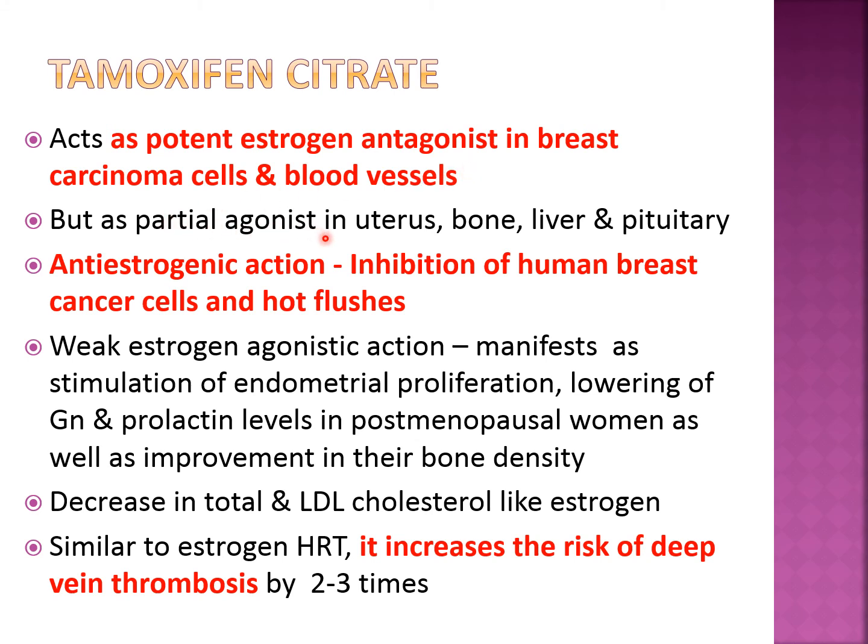But it acts as a partial agonist in uterus, bone, liver and pituitary. बोन में agonistic है तो useful है, ओके, बट यूट्रस में ये useful नहीं है. Anti-estrogenic action की वजह से क्या हो सकता है? Inhibition of human breast cancer cells and hot flushes. So this is a good one. But weak estrogen agonistic action is present in the uterus, which can cause endometrial proliferation, okay, which is responsible, maybe causing the endometrial carcinoma.